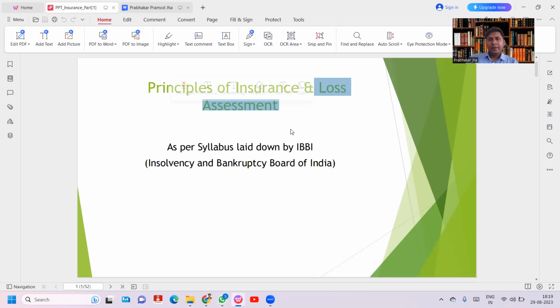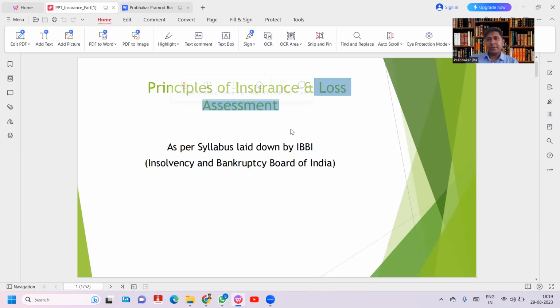First part is the principle of insurance. In the first part, the insurance policy holder needs to follow certain basic principles. If they are not going to follow, then the insurance company is going to reject the claim. And second part, loss assessment. Loss assessment needs to be done by a qualified surveyor and loss assessor as per section 64 UM of Insurance Act 1938. So in general insurance, this is only applicable.